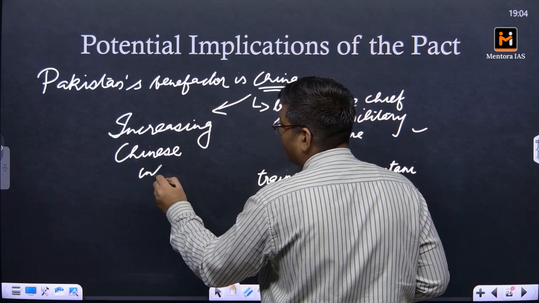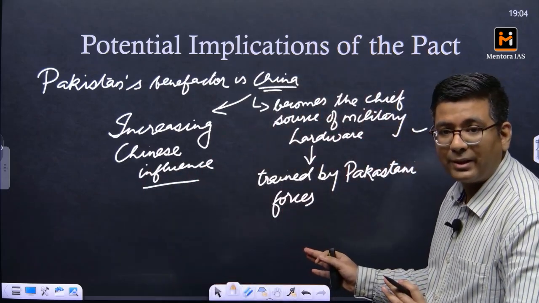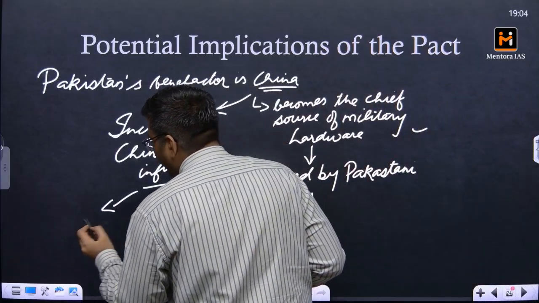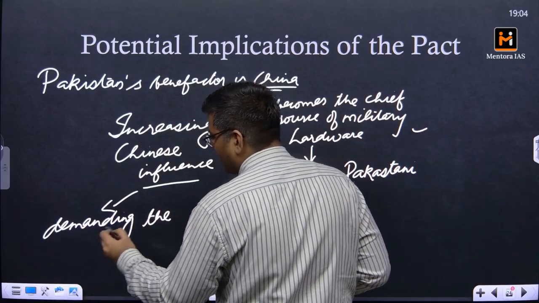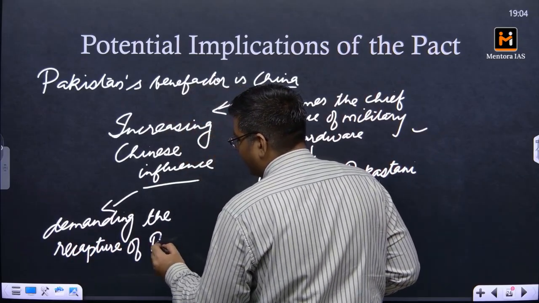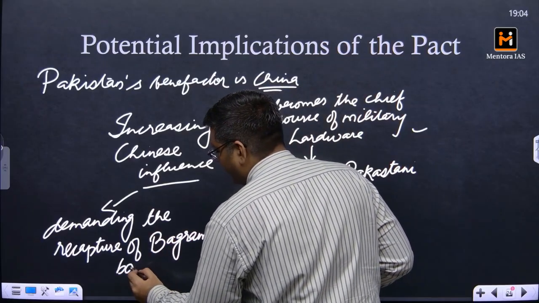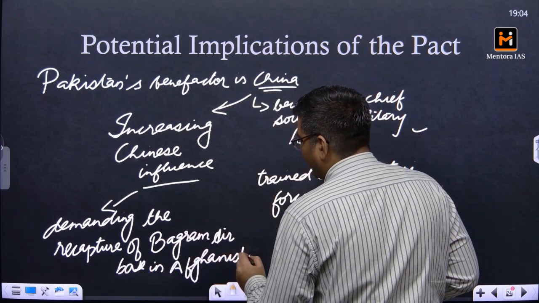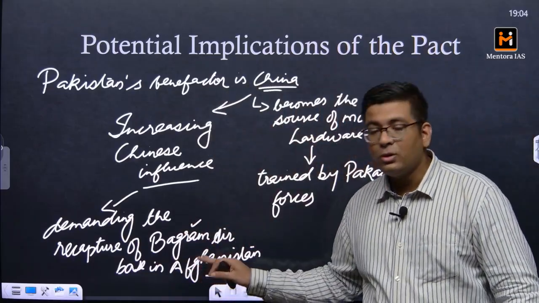Increasing Chinese influence: this move has already been anticipated by the USA. So what exactly is the USA doing? It is right now demanding the recapture of the Bagram air base in Afghanistan. It is demanding that the Taliban government in Afghanistan hand over the control of Bagram air base to the USA.